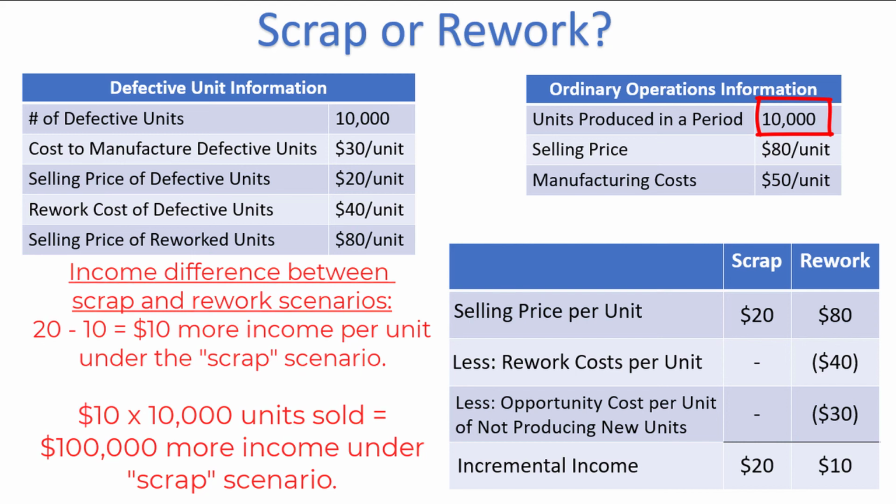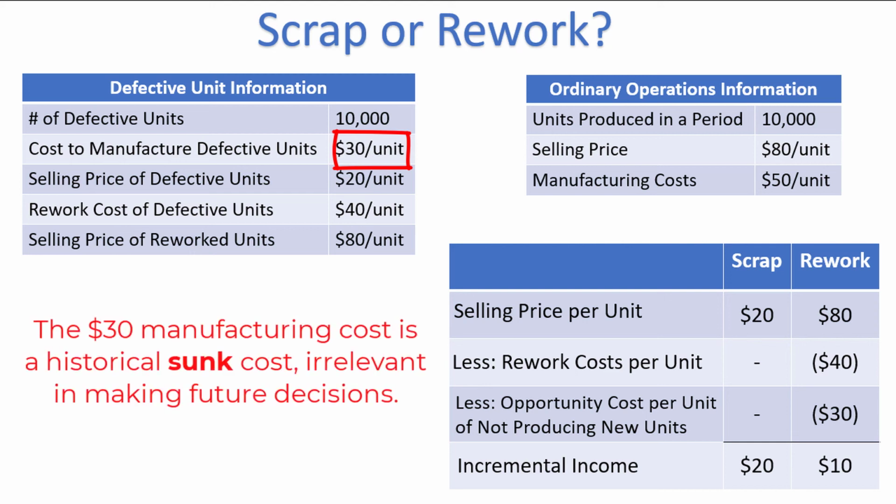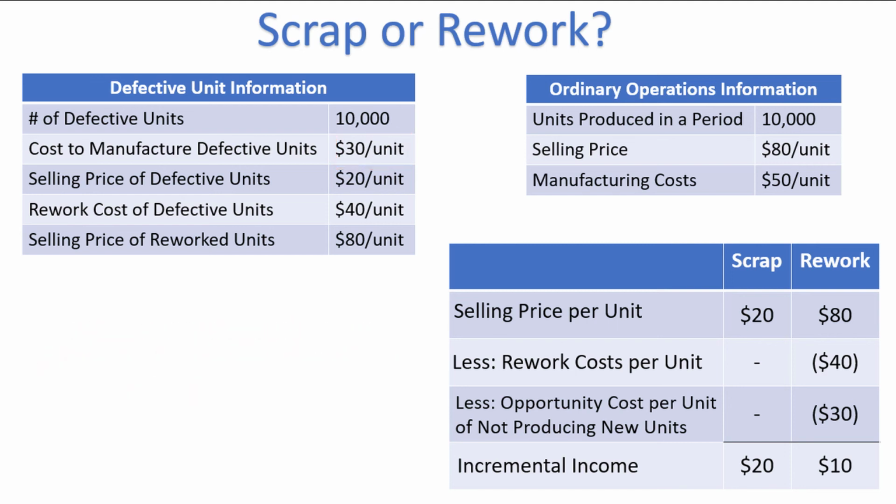Now, I want you to notice that we never ended up using the $30 cost to manufacture the defective units. That's because it's a historical cost, often called a sunk cost, that the company can't get rid of. The sunk cost of $30 per unit stays with the company regardless of if they scrap or rework the units, so it's irrelevant for decision-making purposes. Alright, that completes our example considering if a manufacturer should scrap or rework their defective units.